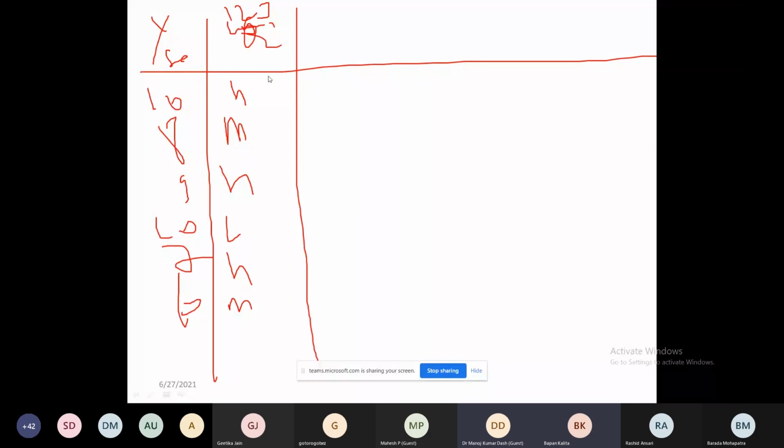Now these are which scale? These are the nominal scale. When we are using a nominal scale as an independent variable in regression, we can use dummy variable regression. We cannot estimate directly by taking this variable. We have to convert it into a dummy scale.